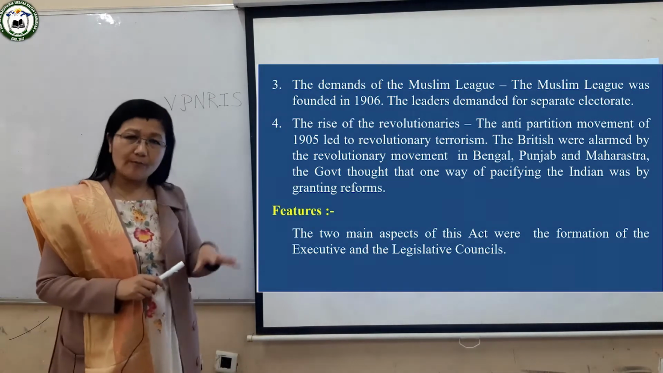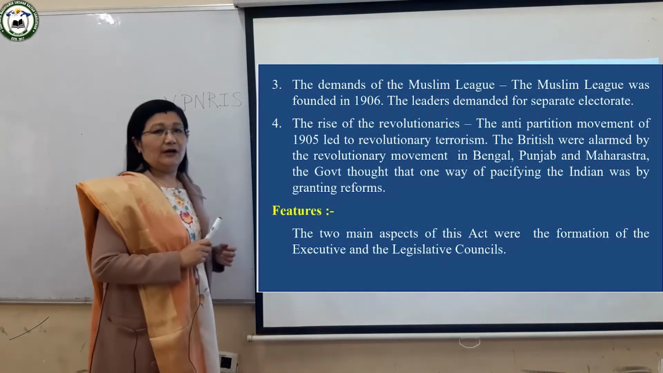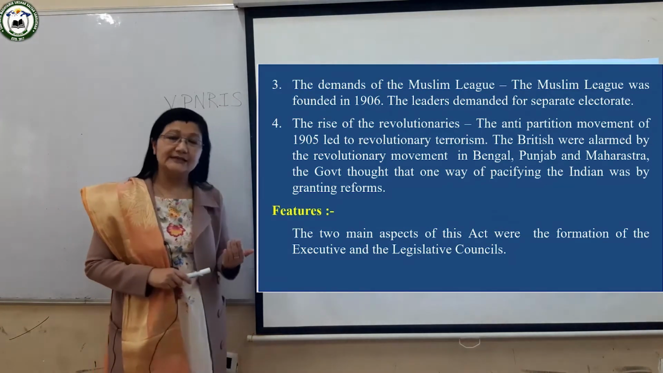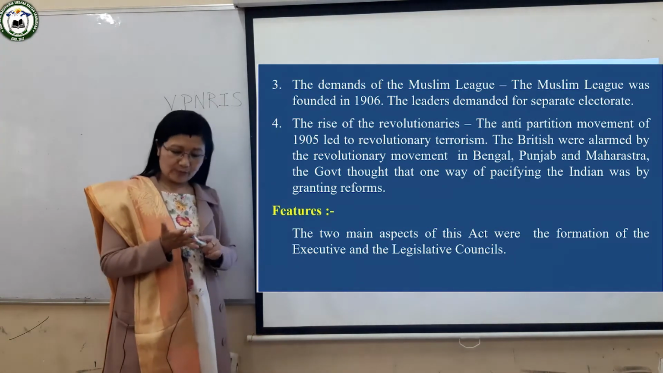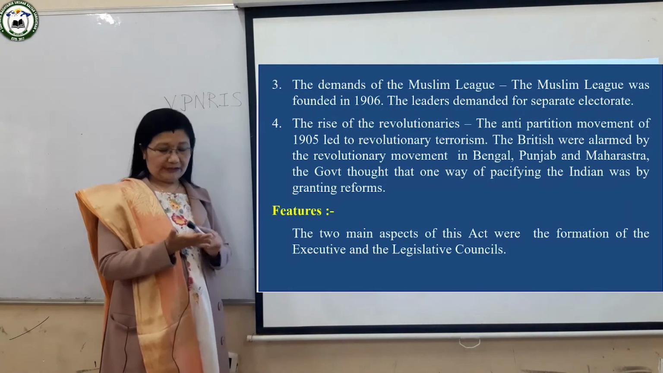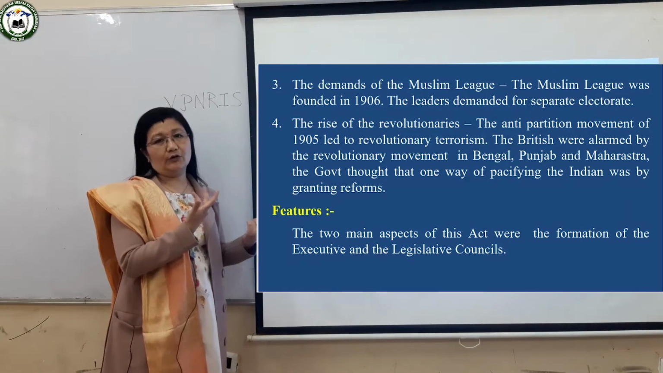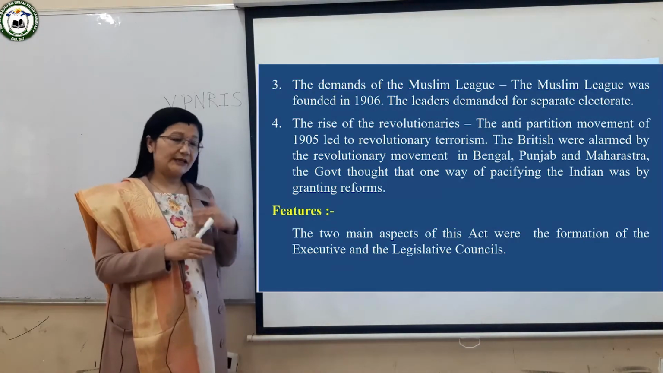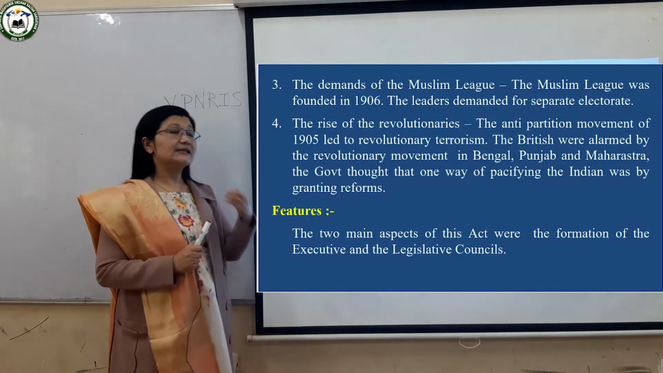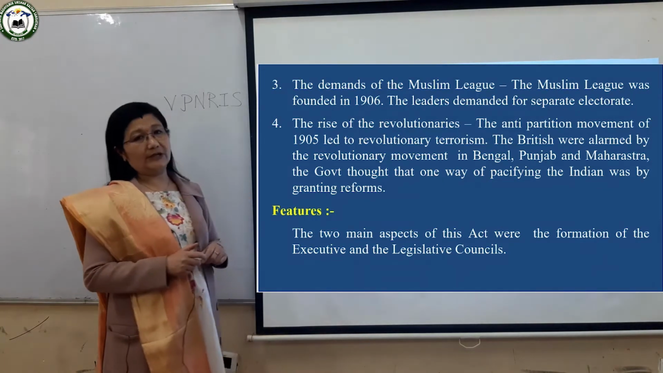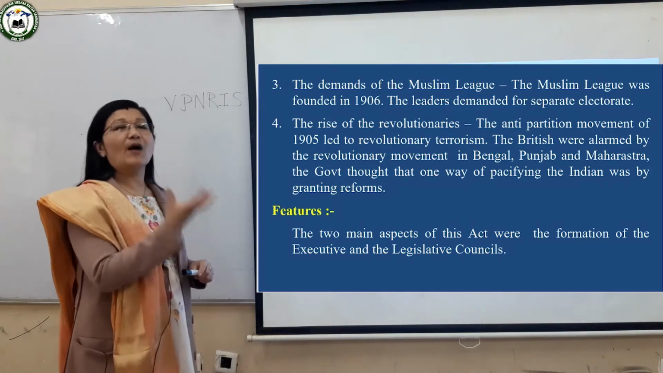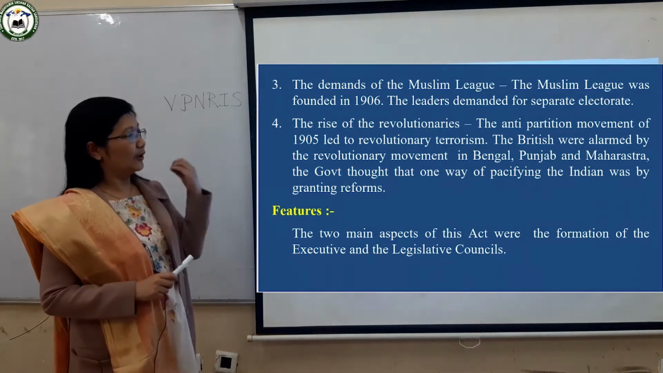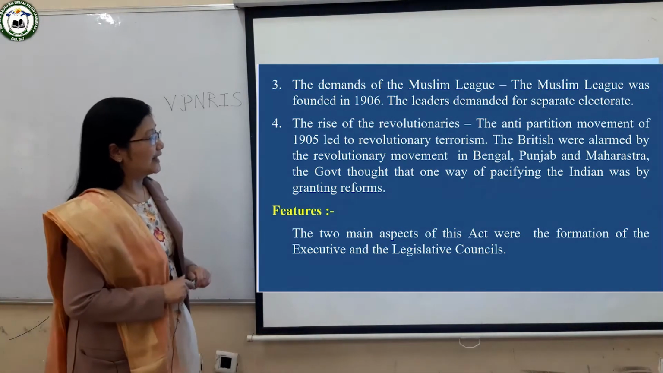So they wanted to kill Kingsford. They threw a bomb in the carriage of Kingsford, but mistakenly they killed Mrs. Kennedy and her daughter. So Khudiram Bose and Prafulla Chaki were going to be punished by the British government. So what did they do? Prafulla Chaki committed suicide, whereas Khudiram Bose became a martyr, a Shahid. That was the incident that took place in Bengal.